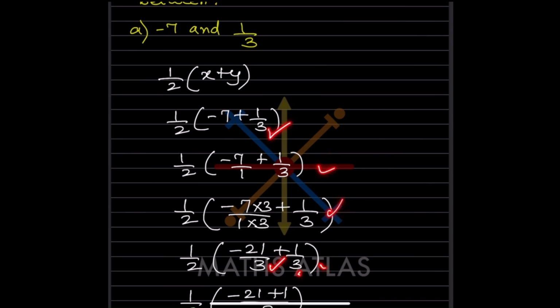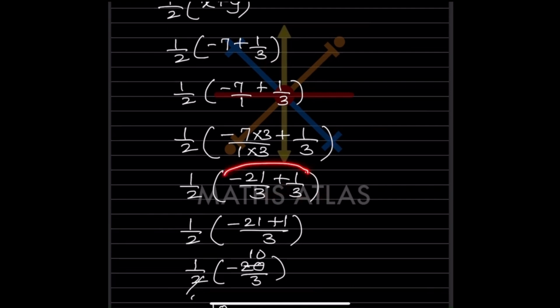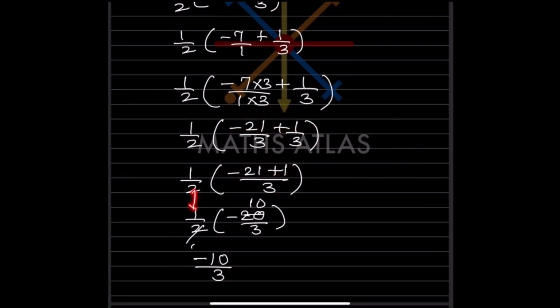You can look at these steps. So here it will be -21 plus 1 by 3. This half is going to be the same. So -21 plus 1, that is going to be -20 by 3. When you simplify this one, that is going to be -10 by 3.